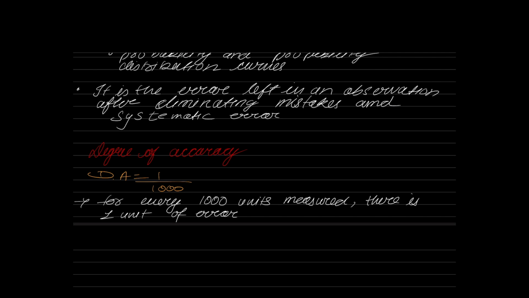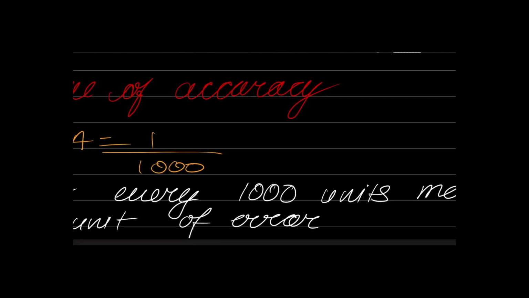of 1 centimeter. The general format of writing degree of accuracy is 1 in R. That is the general format. Degree of accuracy is written as 1 in R. Then the understanding is for every how many units? For every R units measured on the field, there is an error of 1 unit. Understand? This is also one concept that you should know. Right? Degree of accuracy. Okay, very small concept.